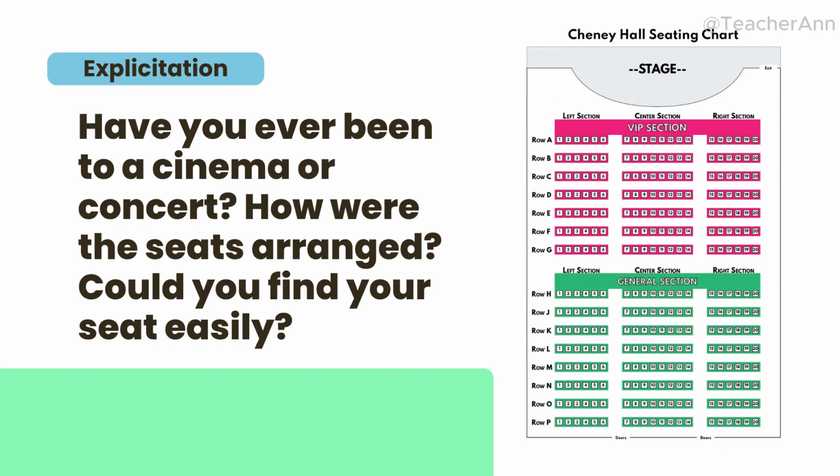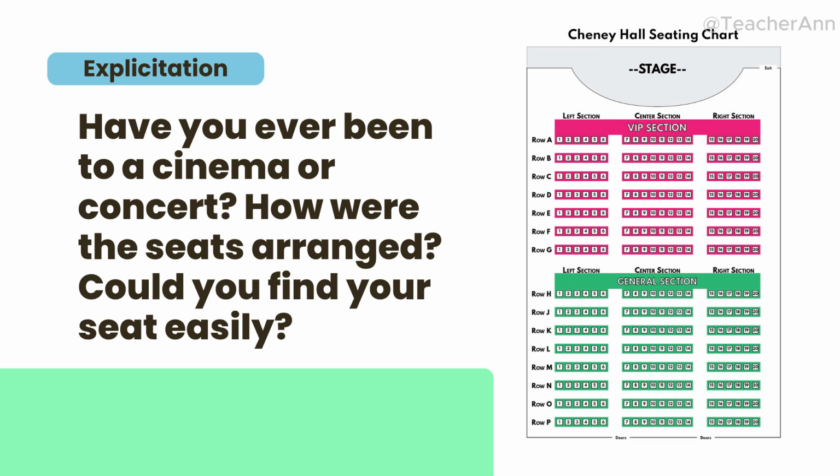Diba, ang seats ay arranged by row and seat number. So, kapag alam mo ang row C, seat number 12, madali mo nang mahanap ang upuan mo. Ganon din ang periodic table, organized para madali nating mahanap at ma-predict ang properties ng elements.